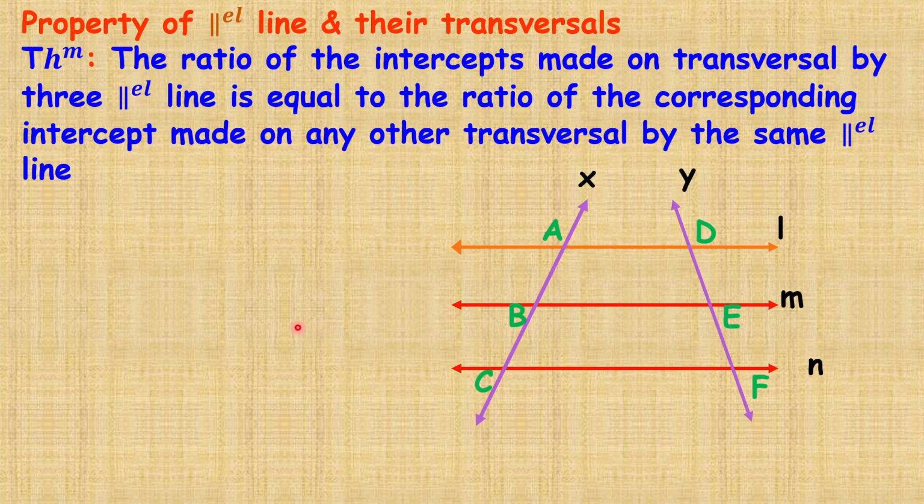This property says the ratio of intercepts made by these parallel lines on a transversal, that means AB upon BC, the first intercept AB upon the second intercept BC, is equal to, on the transversal Y, the first intercept DE divided by the second intercept EF. That means AB upon BC is equal to DE upon EF. This is the property of parallel lines and their transversals.